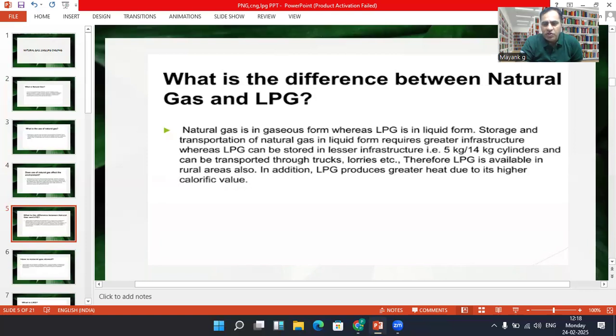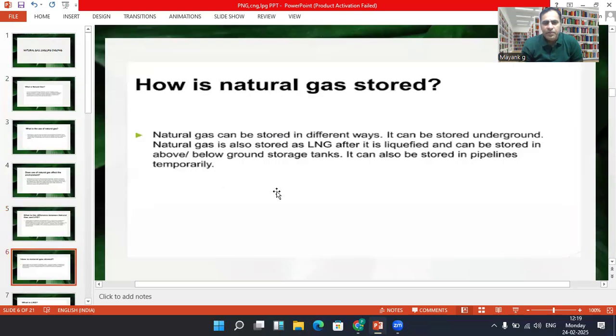In our households we use LPG cylinders from 5 kg to 14 kg, and they can easily be transported in a truck. Therefore, LPG is available even in our rural areas. And it is very important to note that LPG produces greater heat due to its higher calorific value. The calorific value of LPG is greater than natural gas, and we'll be covering that.